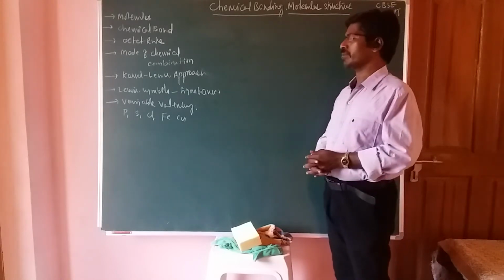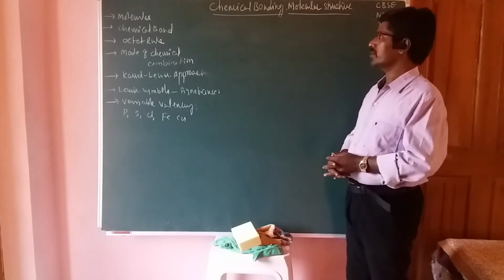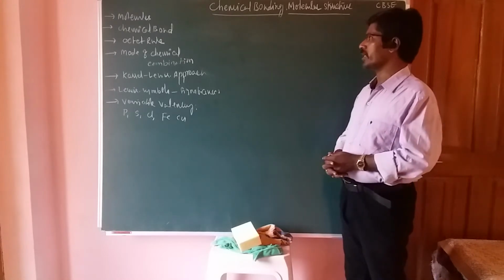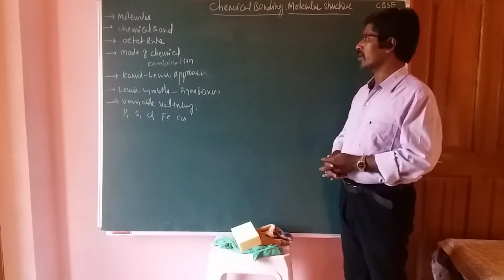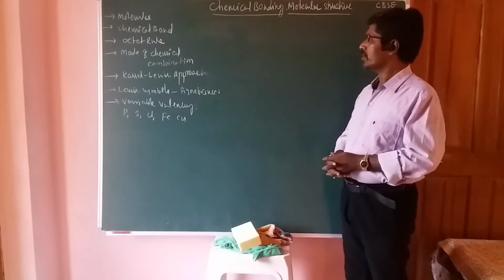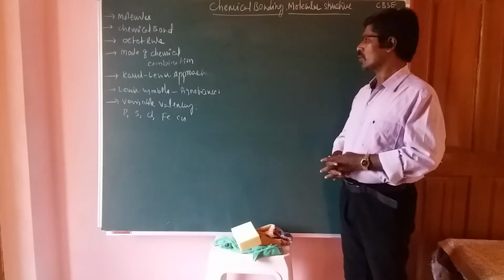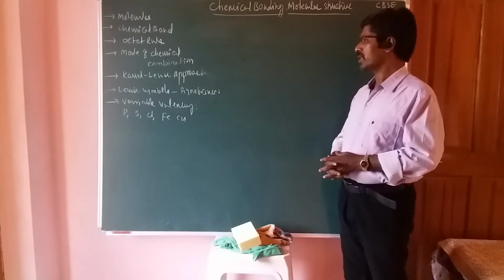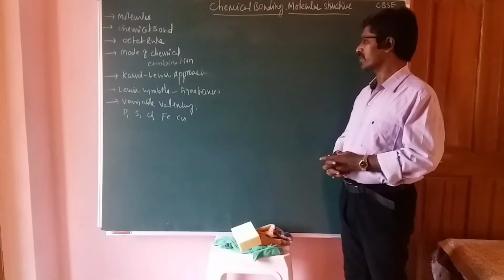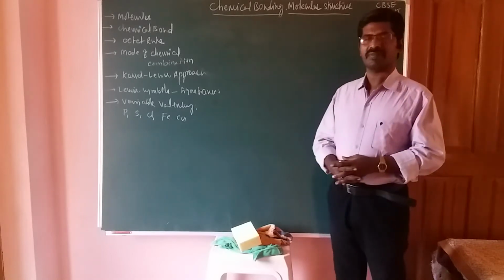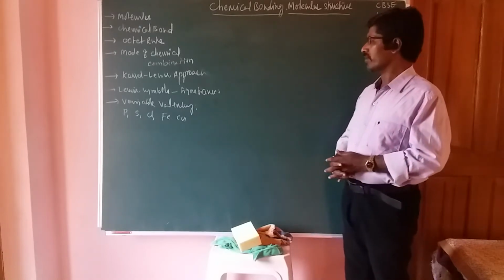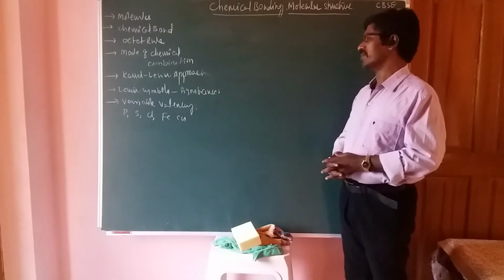These are the important concepts. So first one is molecules, chemical bonding and octet rule, mode of chemical combinations, Kossel-Lewis approach, and Lewis symbols and significance. Last one is variable valences.